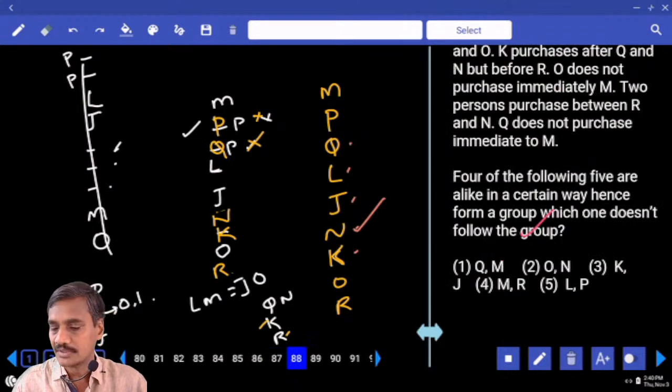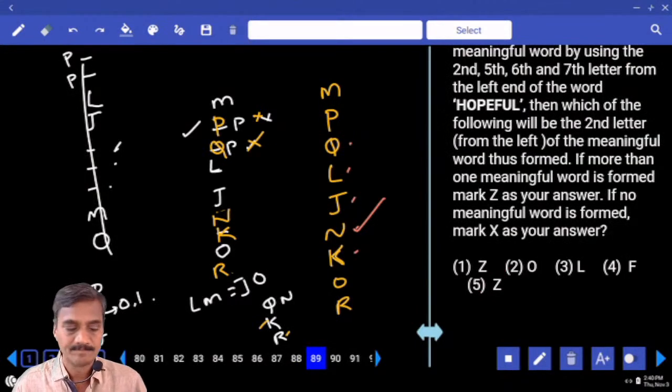Then 88, now 4 out of the following, Q and M. Now Q and M alternate, O and N alternate, K and J alternate, M and R, they are at the extreme ends. Hence what is your answer? Choice 4, question number 88.